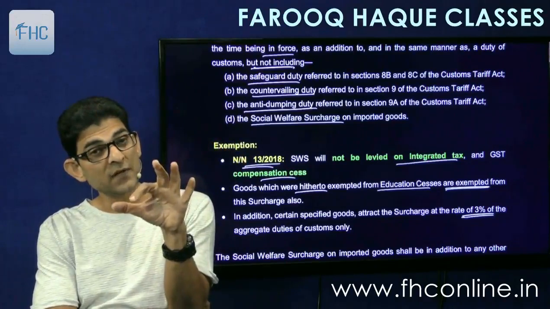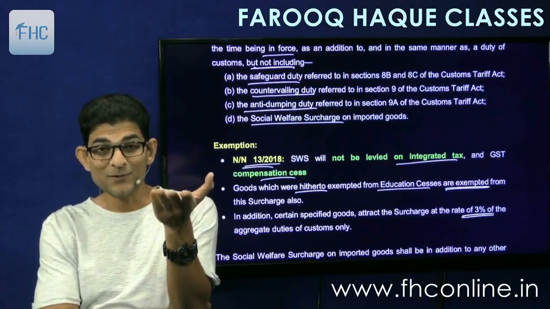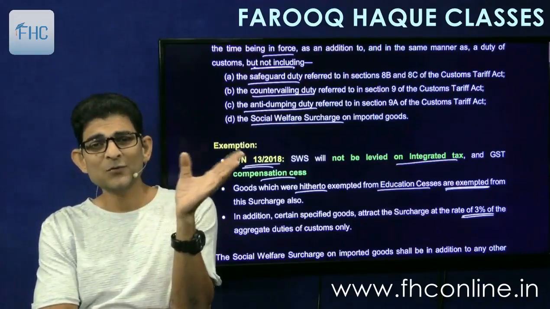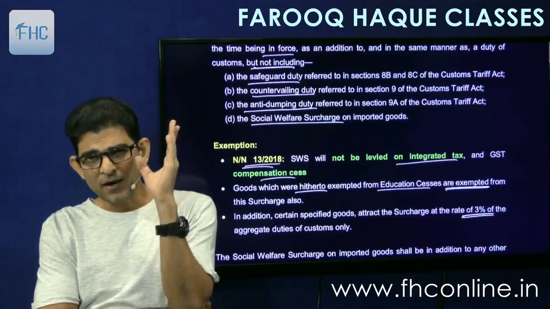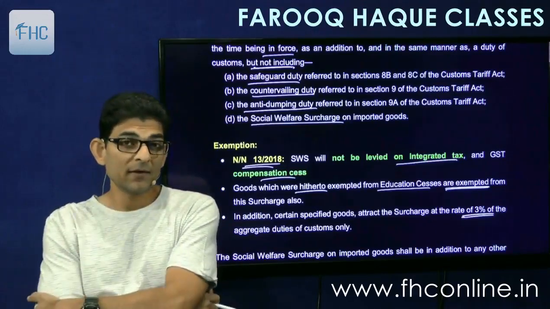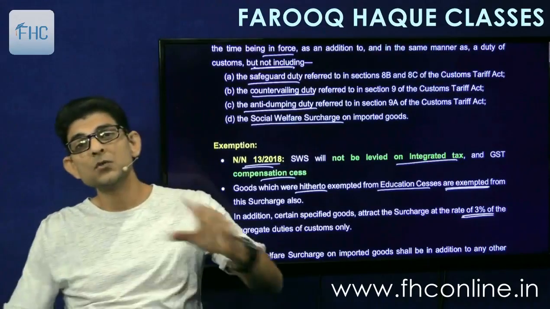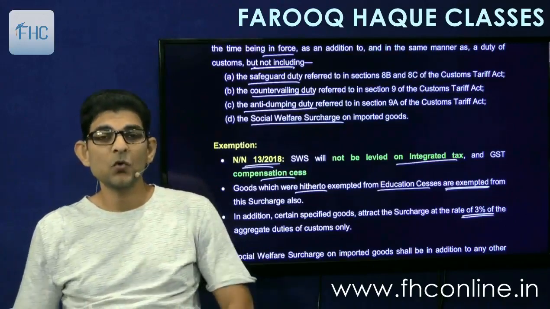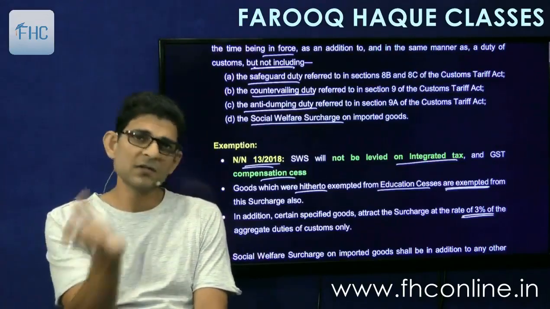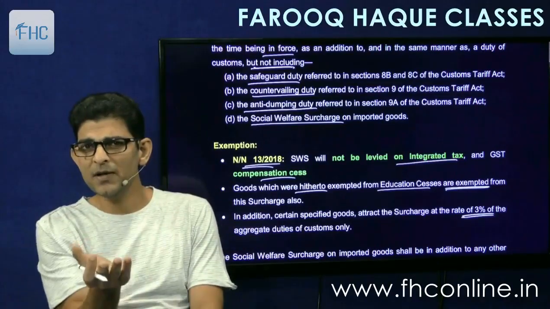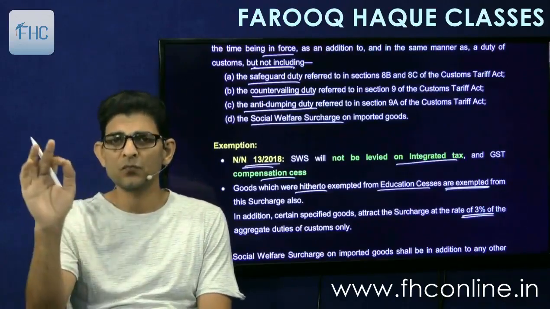Goods will become costlier. So a lot of industries complained to the government that this is becoming too costly. So then government issued an exemption notification. It's a long exemption notification giving hundreds of items where this SWS will not be charged at 10% but will be charged only at 3%. So government has maintained status quo. Just the name has changed. Education cess has been replaced by SWS. The rate remains same, 3% for a number of goods.